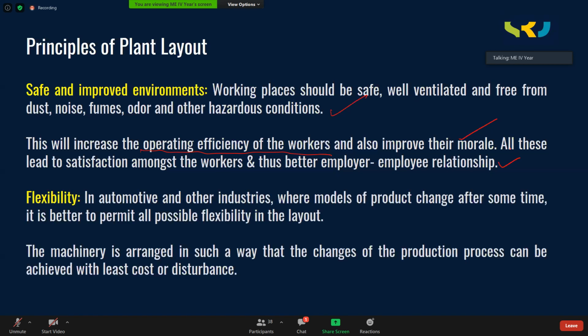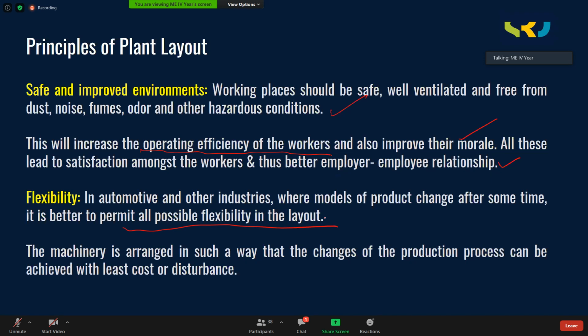Flexibility. In automotive and other industries where models of the product change after some time, it is better to permit flexibility in the layout. Normally in the automobile industry, we see every year or every alternate year, models get changed. It can be a four-wheeler or a two-wheeler. Whenever the model changes, a few more operations may get added.